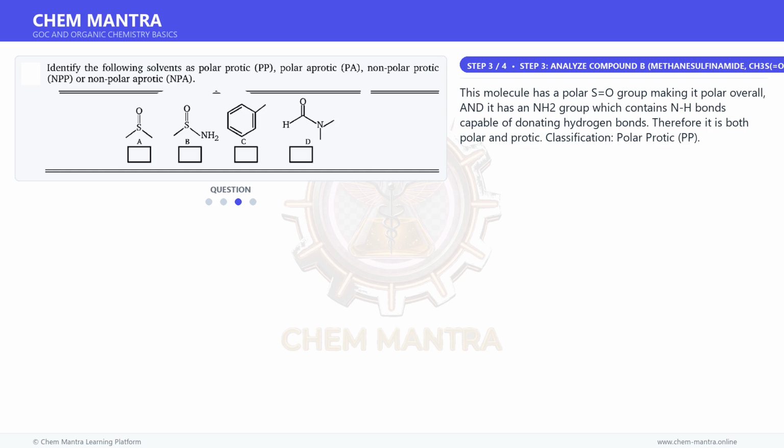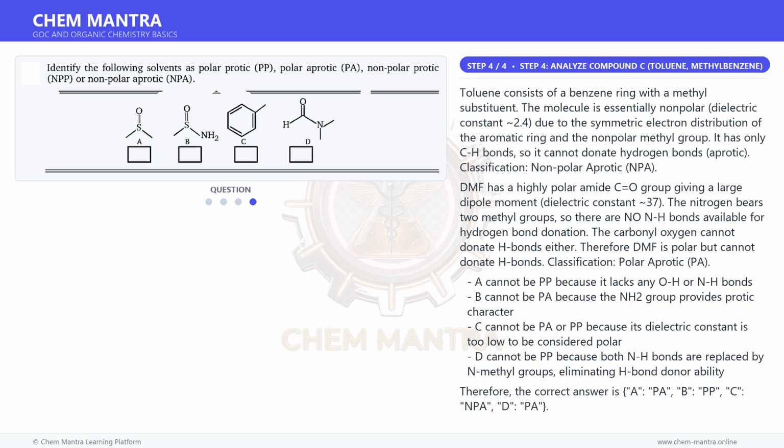This molecule has a polar S=O group making it polar overall, and it has an NH2 group which contains NH bonds capable of donating hydrogen bonds. Therefore, it is both polar and protic. Classification: polar protic, PP. And for the final step.